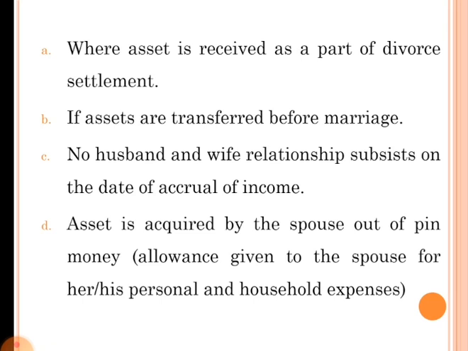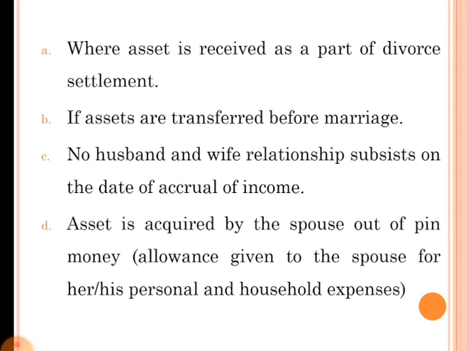In that case, for that transfer of asset, the tax on income from that transfer is paid by the spouse himself or herself. Second exception is if assets are transferred before marriage. If the asset is transferred before marriage, that income is taxable in the hands of the spouse himself.